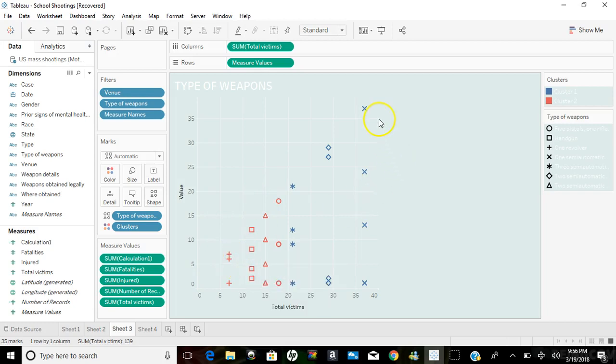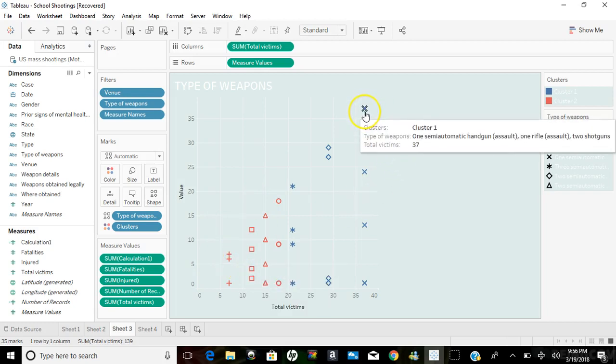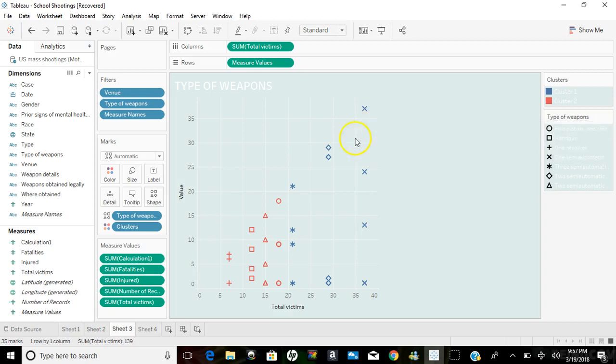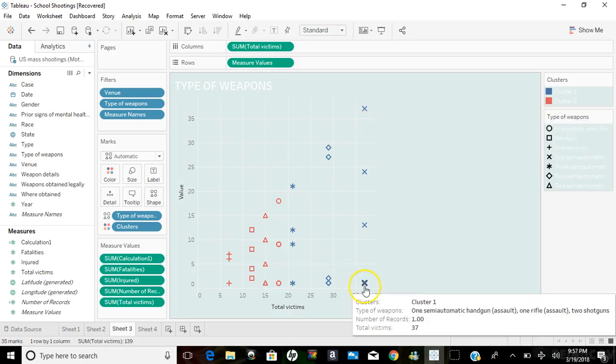Now again, what caught my attention was this symbol right here, the X, which represents 1 semi-automatic handgun assault, 1 rifle assault, and 2 shotguns. This killed 37 people with this type of weapon. Down below here is the same, 37 victims.